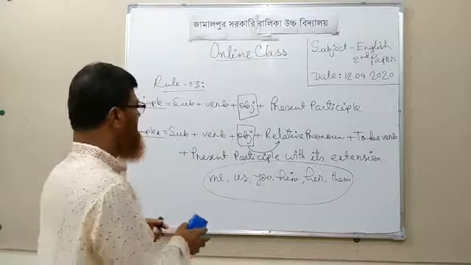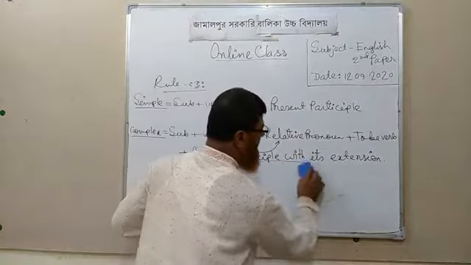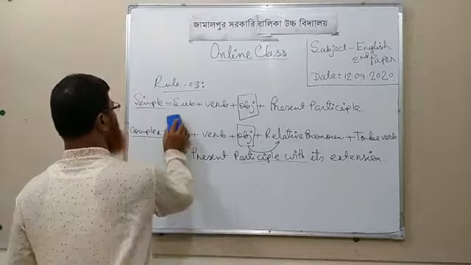How can you use this? Follow the structure.